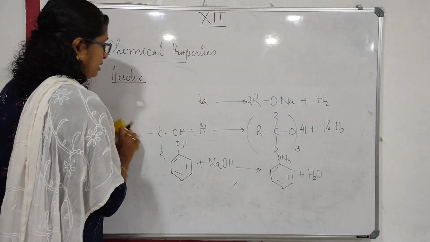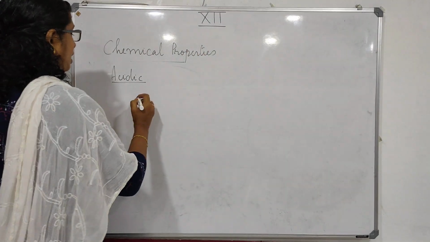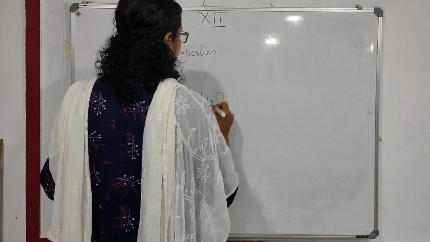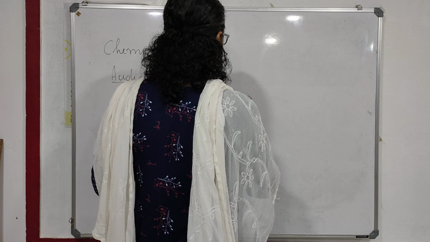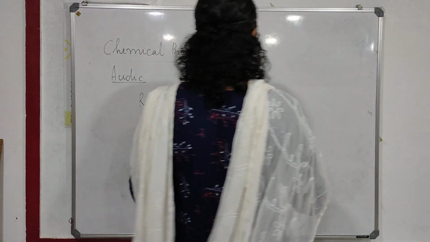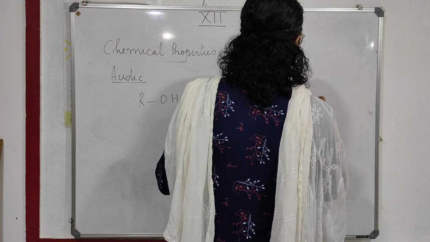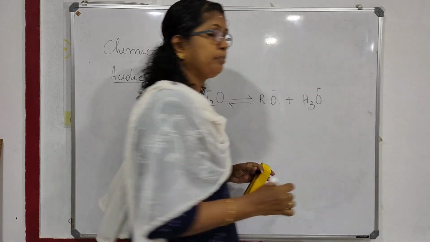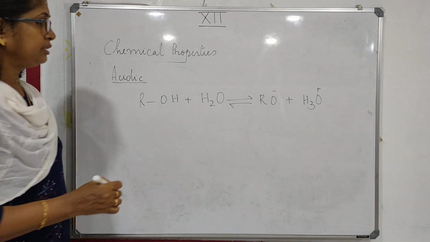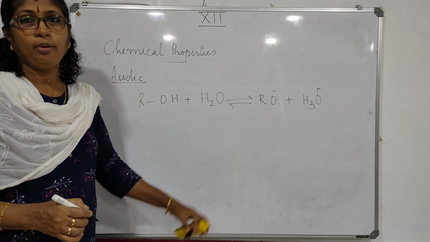Now, alcohols, they are proton donors. For example, ROH plus H2O, with water, they give RO minus plus H3O plus. Proton donors. So ROH gives RO minus and H3O plus. Understood? So they are Bronsted acids. They are acting as proton donors.